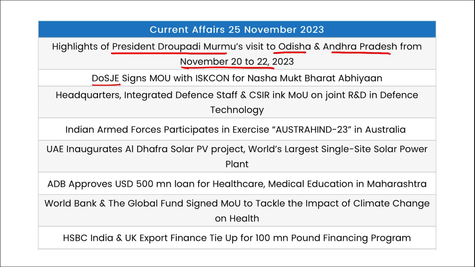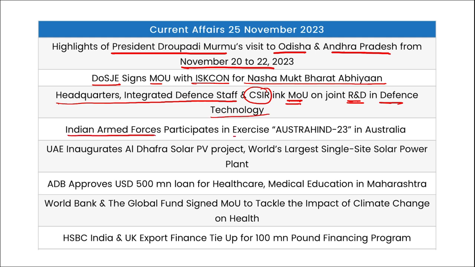Then the Department of Social Justice and Empowerment signed an MOU with ISKCON for Nasha Mukt Bharat Abhiyan. Headquarters Integrated Defence Staff and CSIR signed an MOU for joint research and development in defence technology. Then the Indian Armed Forces participated in an exercise, Ex Austra Hind 2023, in Australia. UAE inaugurated the Al Dhafra solar photovoltaic project, the world's largest single-site solar power plant.